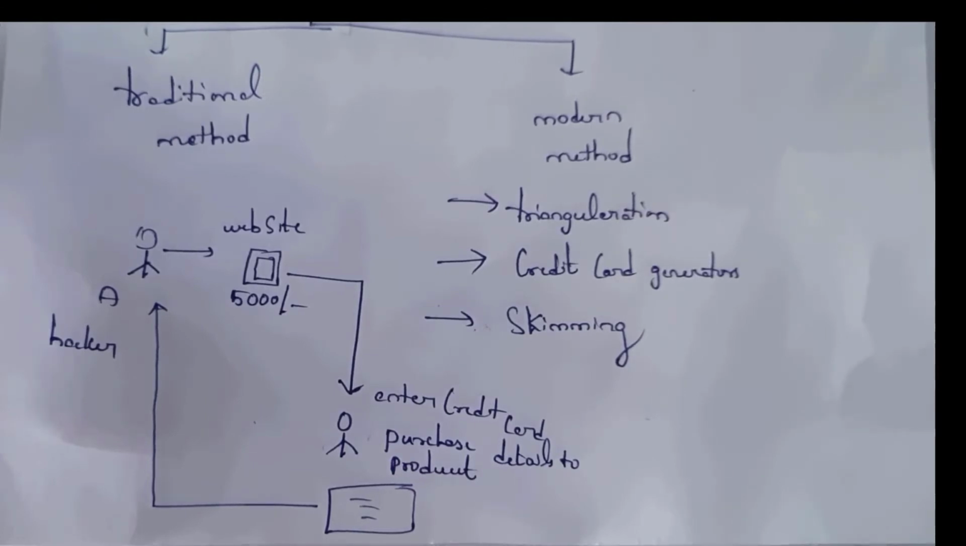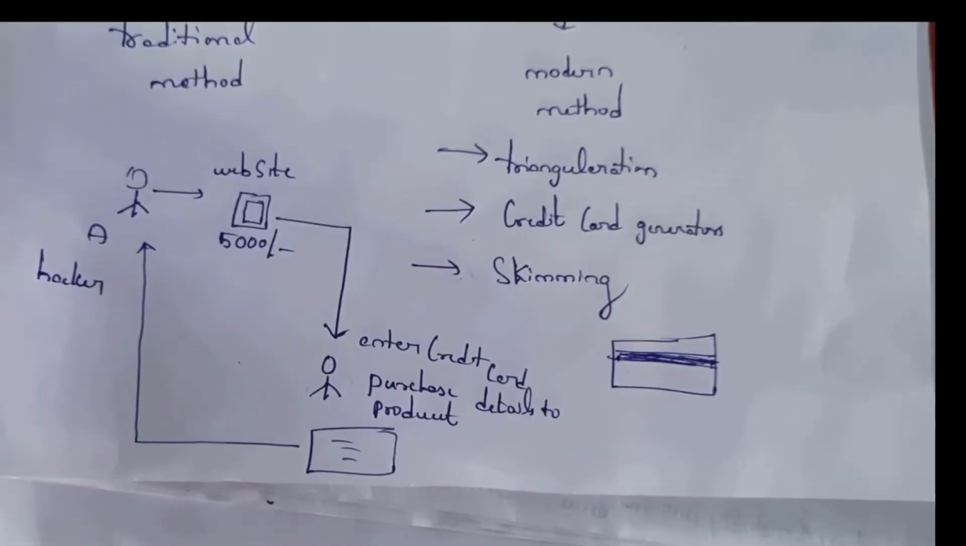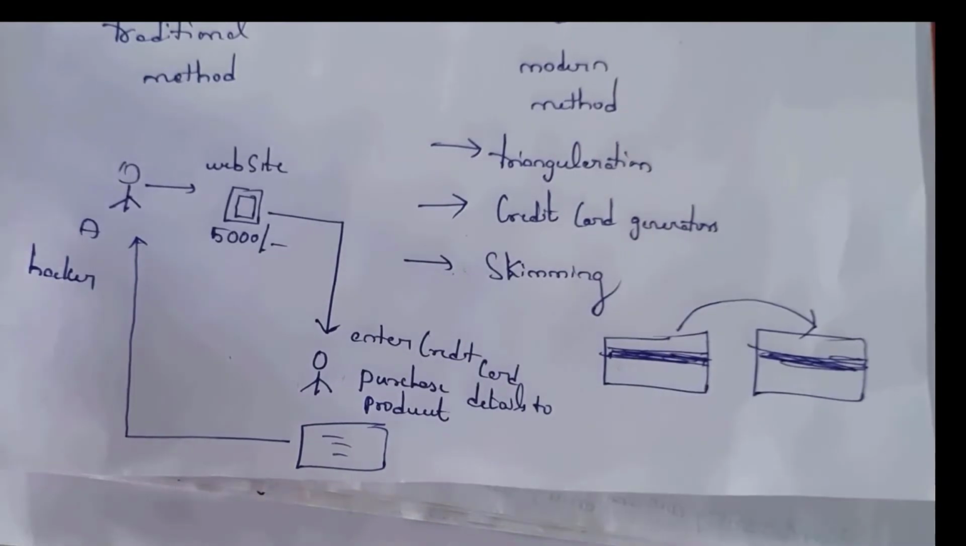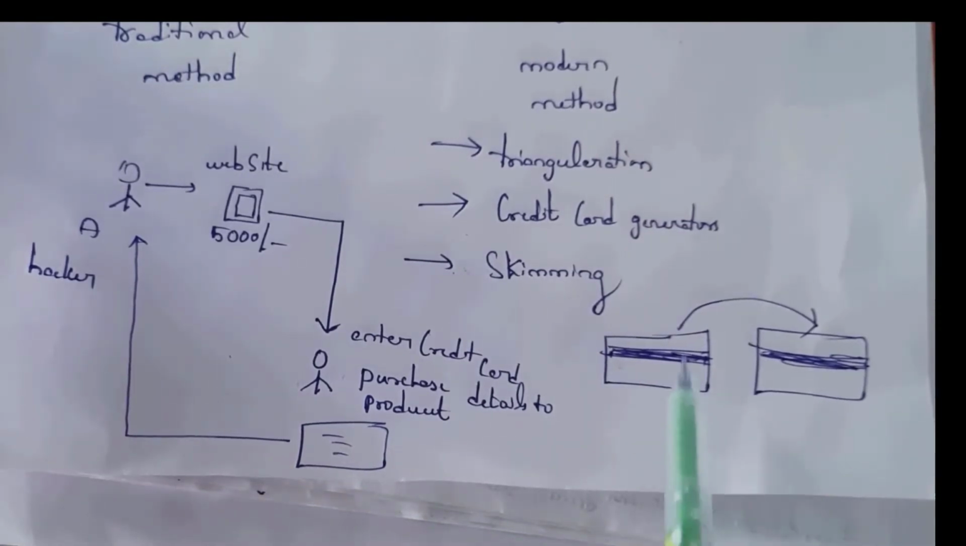And last one is skimming technique. See, there is a black strip present on the credit card, and all the details are present in this black strip. See, this is a fake credit card created by a hacker. The hacker copies all the data present in this black strip to another credit card. It is an example of skimming technique.